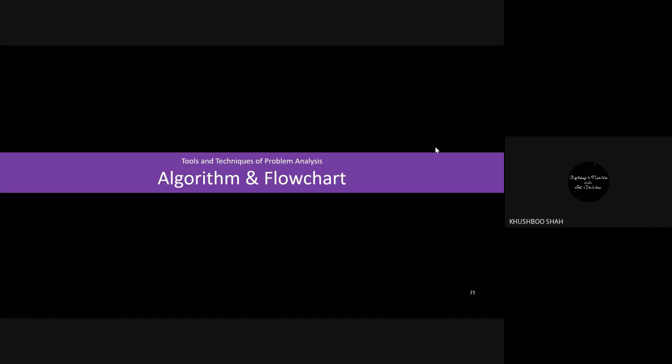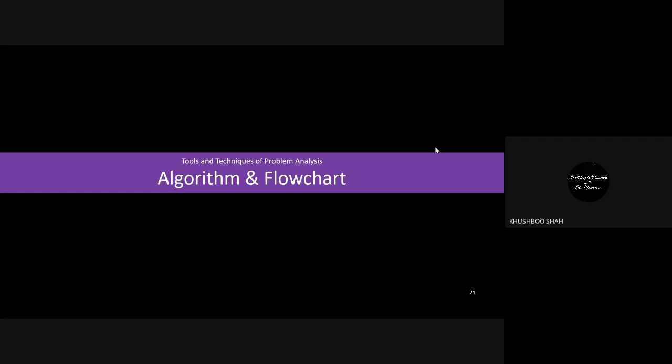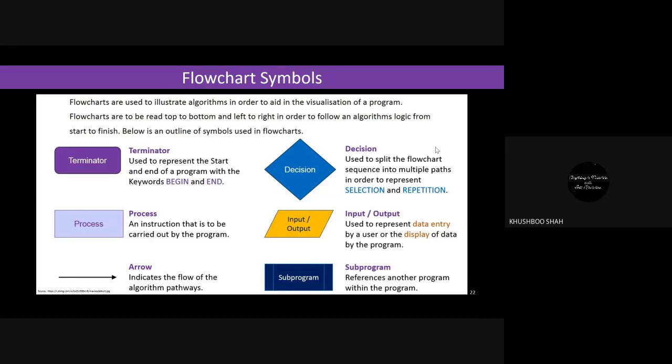More focus will be on the flowchart. See, flowchart is nothing but the graphical representation of your task, of your program, of your job, whatever you are doing. If you want to draw a graph or a chart for that, we call it a flowchart. And here we have some symbols for that.